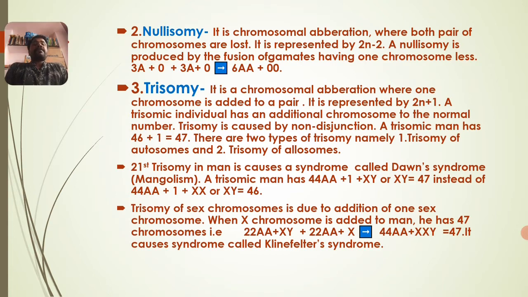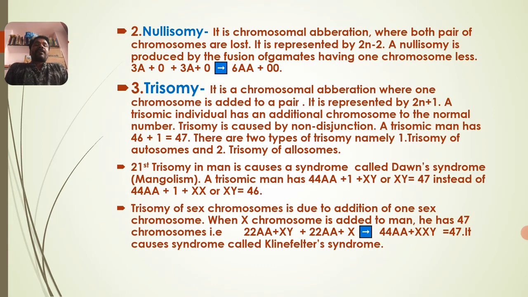There are two types of trisomy that happen in humans: one is trisomy of autosomes and another is trisomy of allosomes. The extra chromosome can be added in the autosomic region or in the allosomic region. If it is added to the allosomes, meaning a sex chromosome is added to the total set of chromosomes, it is called allosomic trisomy. In case there is an addition of one extra chromosome in the region where the autosomes are present, then it is called autosomic trisomy.